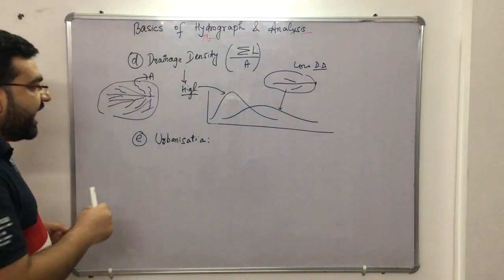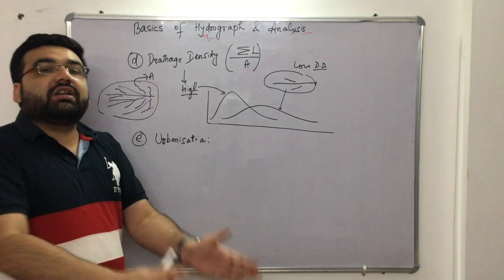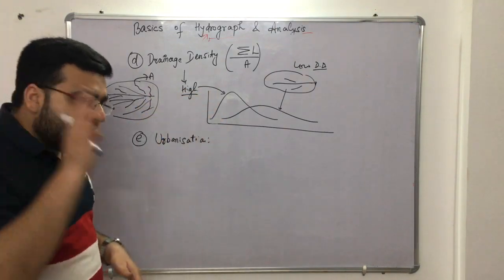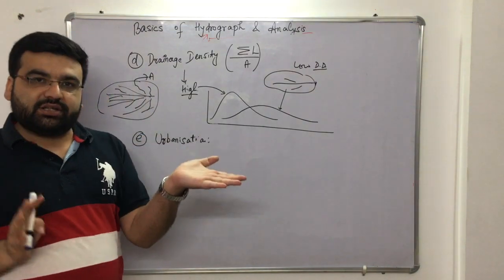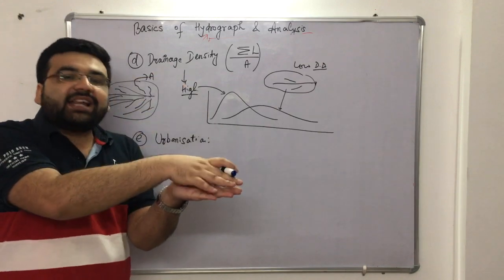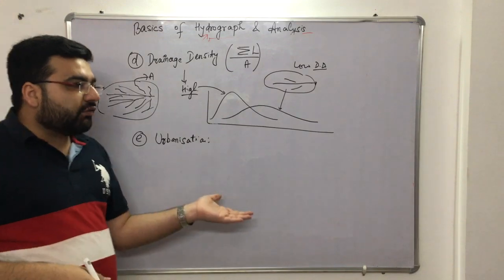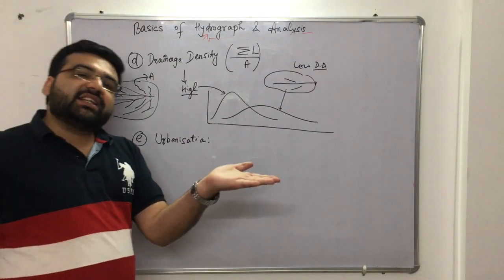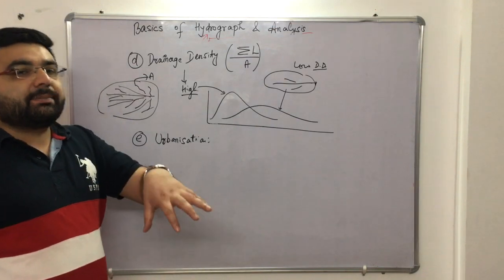So if the urbanization is more, the infiltration will be very less, because the rainfall is not in direct contact with the earth. It already has something over it. It can be a metallic road, a house, or anything. But in a village area, the surface is in direct contact with precipitation.